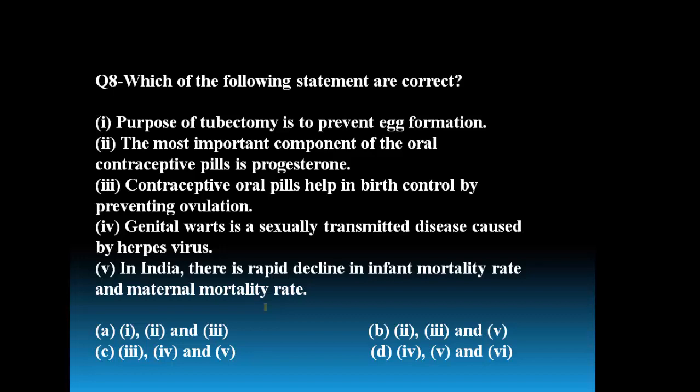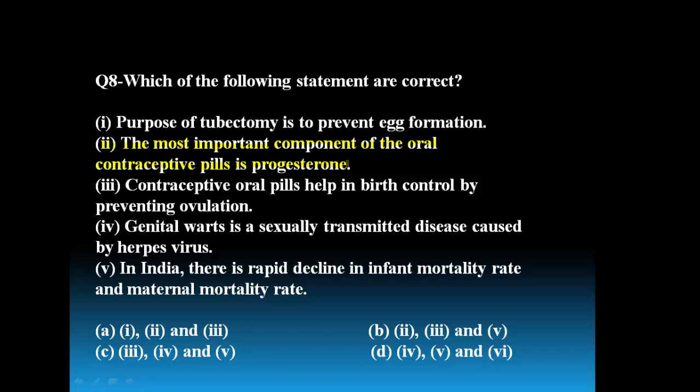The most important component of oral contraceptive pill is progesterone. Yes, this statement is correct, because progesterone acts on the pituitary and alters the secretion of FSH and LH.